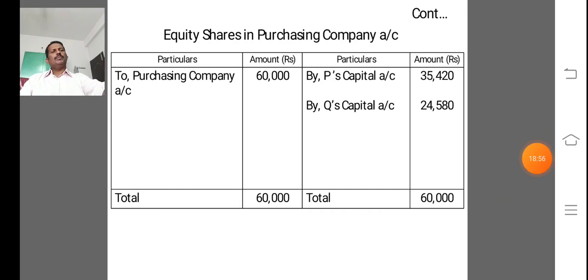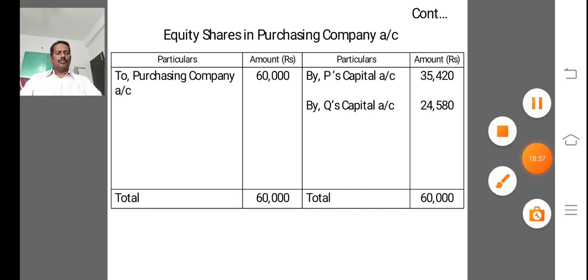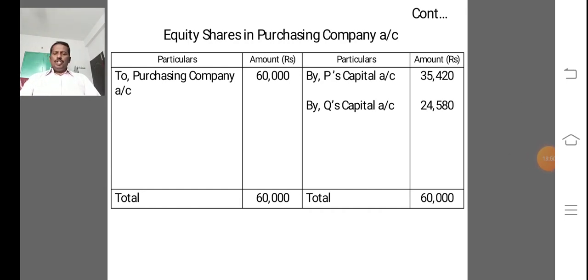Next, equity shares in purchasing company account, debtor. This account is debited with the shares received from the purchasing company and credited with the shares divided among the partners.